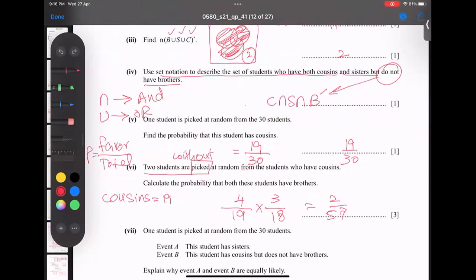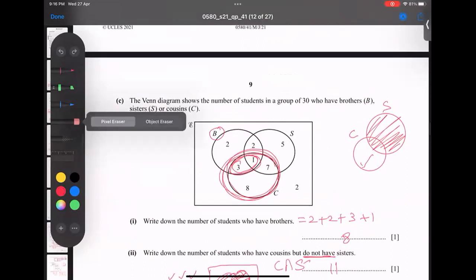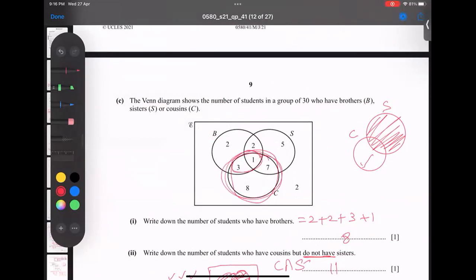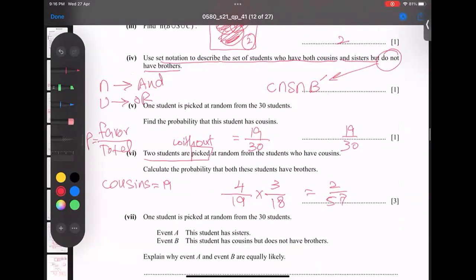Not taken one time, 2 students are picked. So when I pick 1 student, from 19, 1 reduces. And in the circle of cousins there are brothers also. If we look carefully, brothers are 3 plus 1, 4. So 4 comes up and 1 reduced becomes 3. I hope you got some idea, because this question is a little bit confusing.